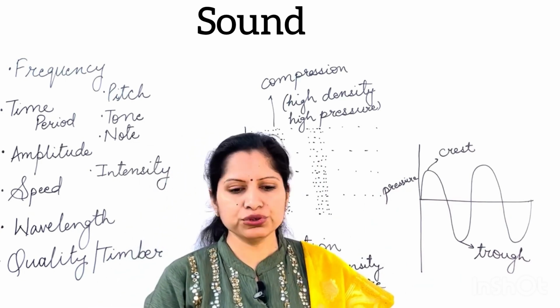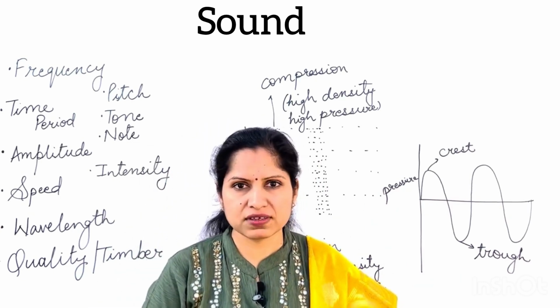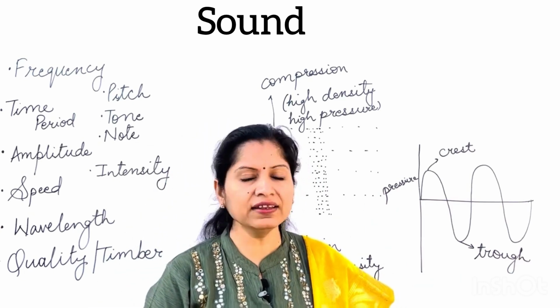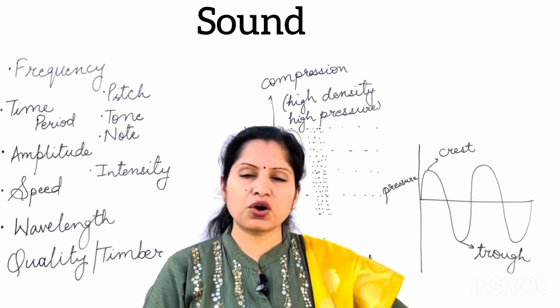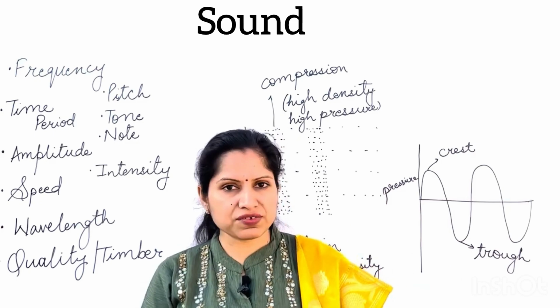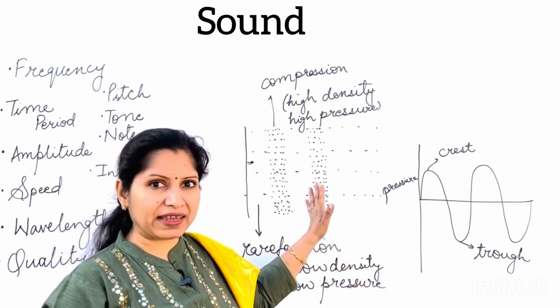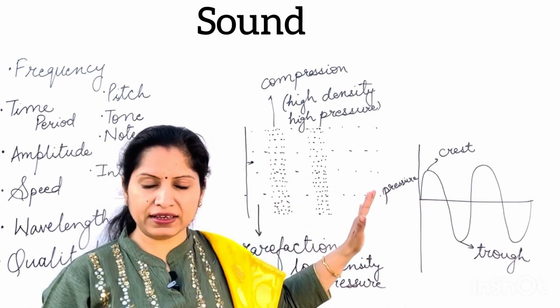Okay. Now I told you that sound waves are mechanical waves. So what other kind of waves are there? That also we need to learn. That is transverse waves. Okay. Now we'll see the difference between transverse waves and mechanical waves. First, let's talk about mechanical waves. The sound waves are mechanical waves.